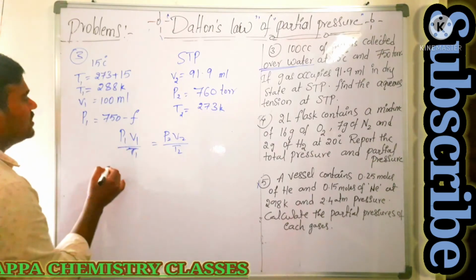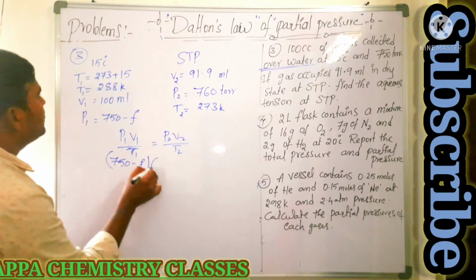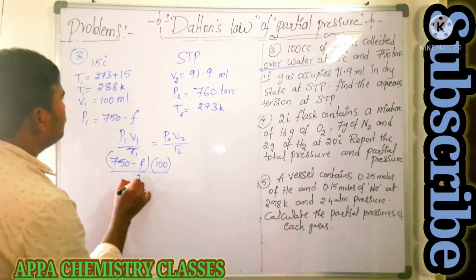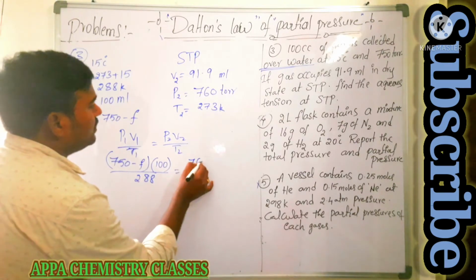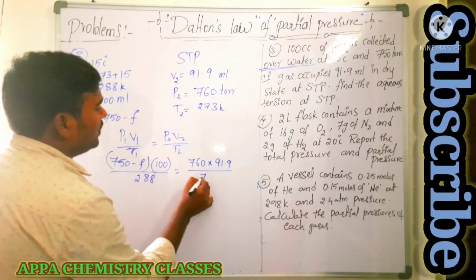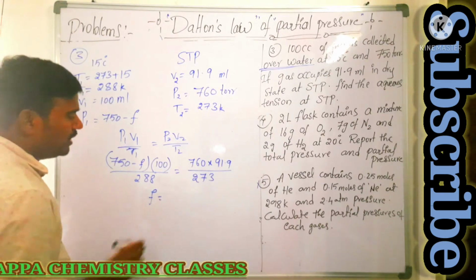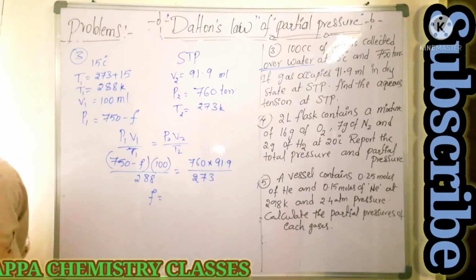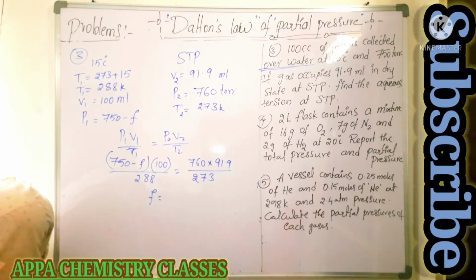So you substitute all these: P1 is 750 minus F, V1 is 100, T1 is 288 Kelvin, equal to P2 is 760 into 91.9 by 273. You do this calculation, you are going to get the F value.